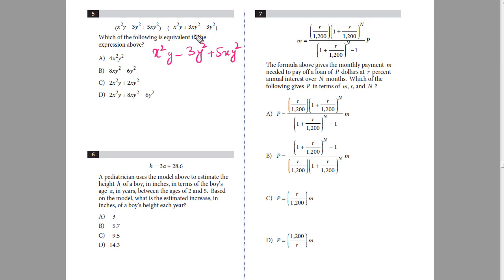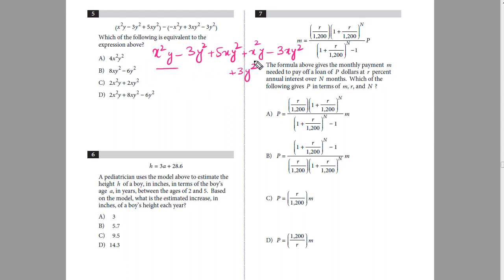Now minus will become plus. So plus x square y minus, plus will become minus. So minus 3xy square, minus will become plus. So plus 3y square. Now we can only add the like terms with each other, and we cannot add the unlike terms with each other. So let's find out the like terms.